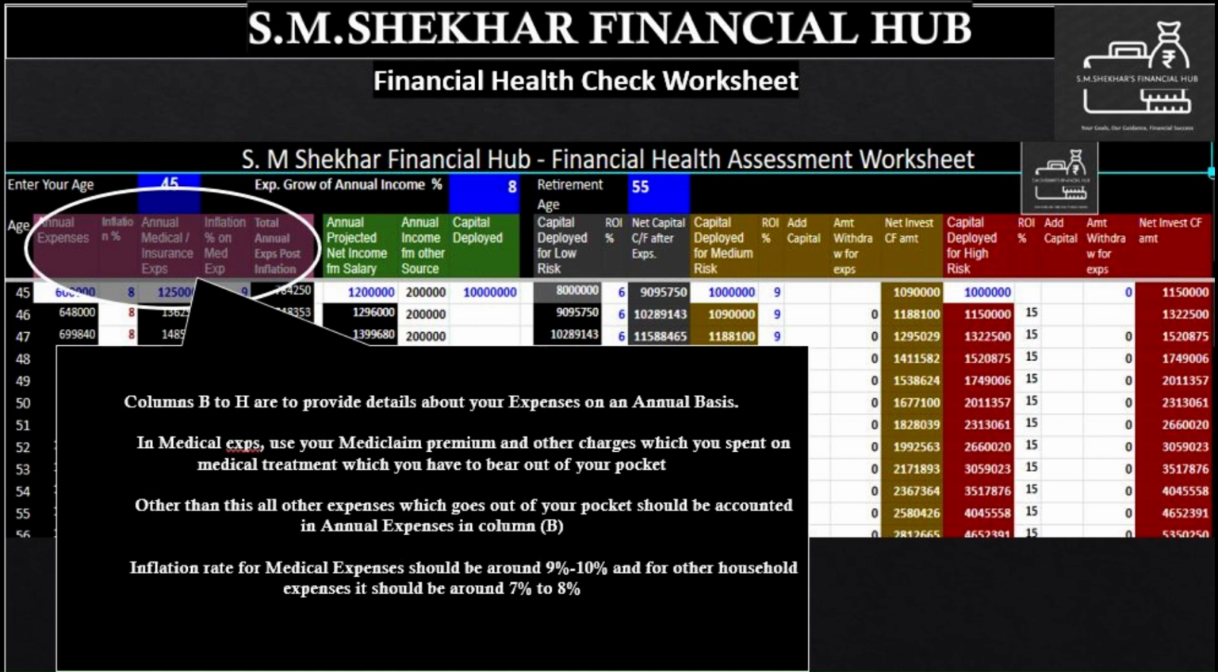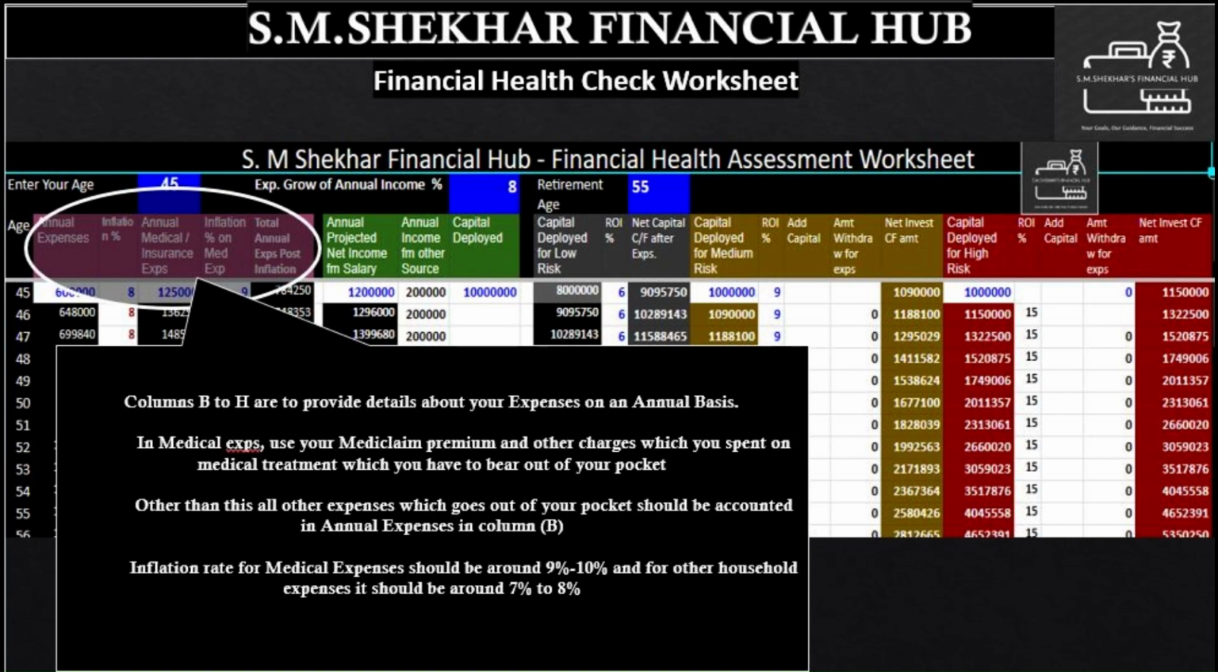In column C, provide the expected inflation rate. I suggest putting a value between 7% to 8%. In column E, provide annual medical expenses, which should include mediclaim and other expenses like spending on medicines, doctor fees, hospital expenses, medical checkup and so on. In column F, provide the inflation rate for medical expenses. I suggest a value of 9% minimum. In column H, the worksheet will calculate total annual expenses expected after adding inflation to it.